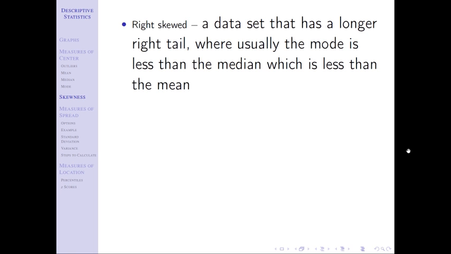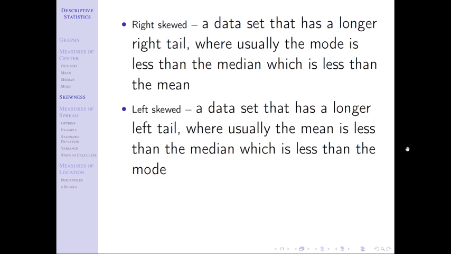and then the mean. The left skew distribution is going to be the opposite of that, which has a longer left tail. So if I'm drawing out a picture going from left to right, we start off really low for a long while, and then we peak really sharply and then fall quickly. It's just going to mirror what we just talked about, where the mean is the first thing, because it's pulled out by those outliers. Then the median, then the mode, again, is going to get the peak.